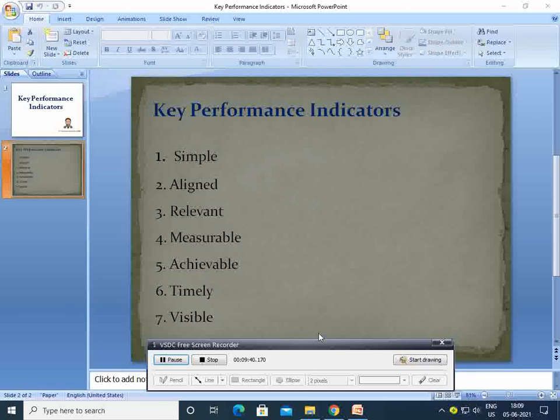Let me talk about one basic key performance indicator. Say we go and buy a tea. I mean, we go to a tea stall. How do we measure? We say that the liters of milk consumed by this particular tea stall is one of the indicators that the sales in this shop are increasing. So with this example I would close.